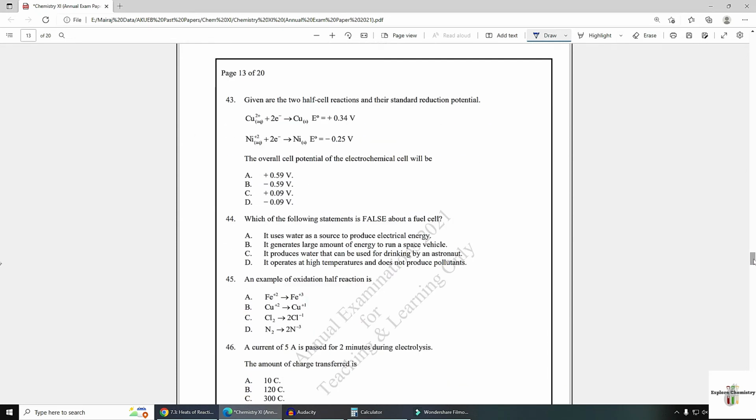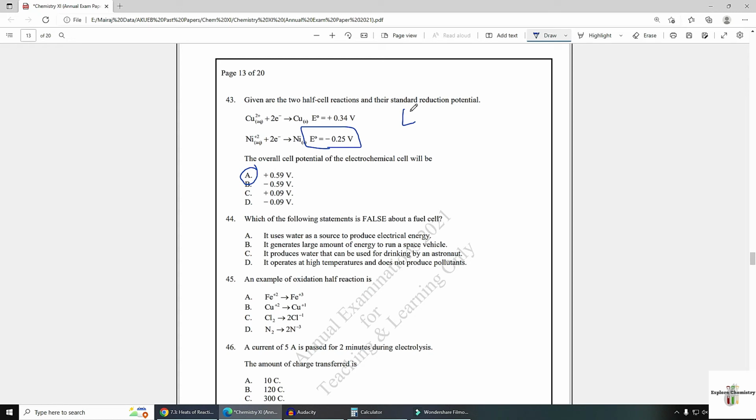Number 43. Given are the two half cell reactions and their standard reduction potential. The overall cell potential of the electrochemical cell will be. This is reduction potential and this one is also reduction potential. If you add both the values, you will get the answer. But in case of oxidation potential, in case of anode, you will put oxidation potential because at anode oxidation takes place, and this one is a small value of reduction potential, means nickel will go on oxidation, not reduction.